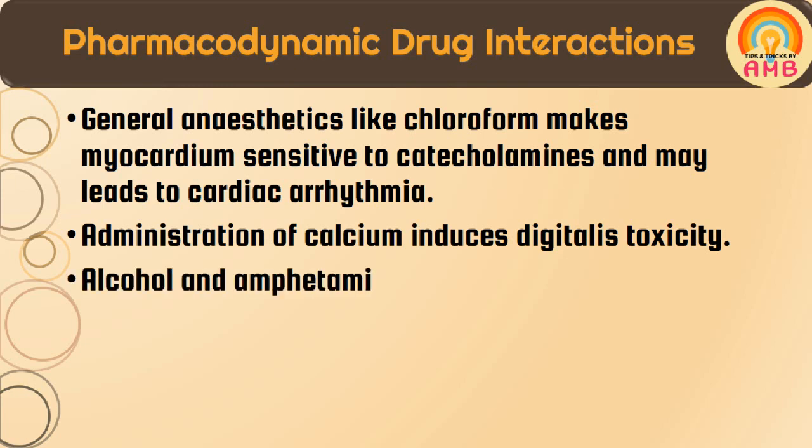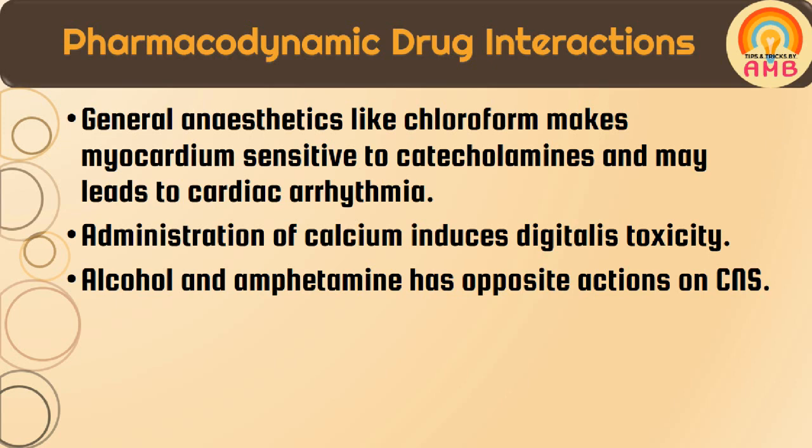This interaction also takes place at the level of mechanism of action. Another example is of alcohol and amphetamine. Alcohol and amphetamine have opposite actions on the CNS. Alcohol is a CNS depressant while amphetamine is a CNS stimulant. So they oppose the effect of one another at the pharmacological action level. Understood? So these are the pharmacodynamic drug interactions.